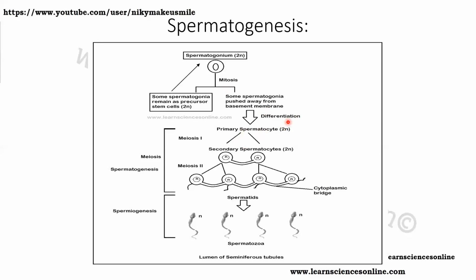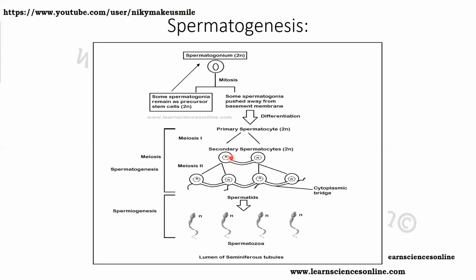This primary spermatocyte then undergoes meiosis. As we all know, meiosis is divided into two parts, meiosis 1 and meiosis 2. As a result of meiosis 1, secondary spermatocytes form. These secondary spermatocytes are haploid. By mistake, I have written 2n here, sorry. These are haploid, n, as I have already shown in the diagram.